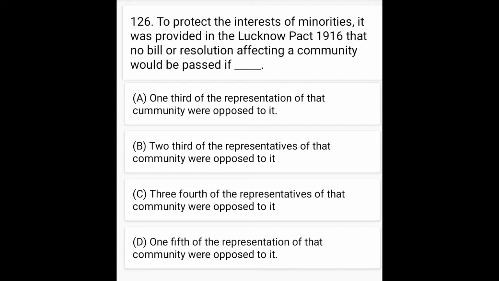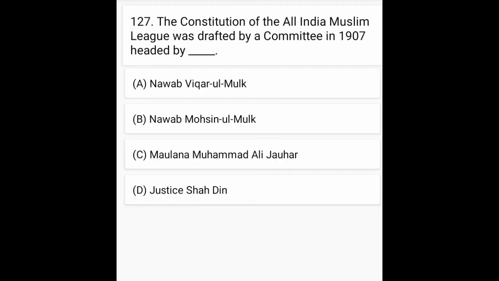To protect the interest of minorities, it was provided in Lucknow Pact 1916 that no bill or resolution affecting a community would be passed if. Option C is correct, 3/4 of the representatives of that community were opposed to it. The Constitution of All India Muslim League was drafted by a committee in 1907 headed by. Option C is correct, Maulana Muhammad Ali Johar.